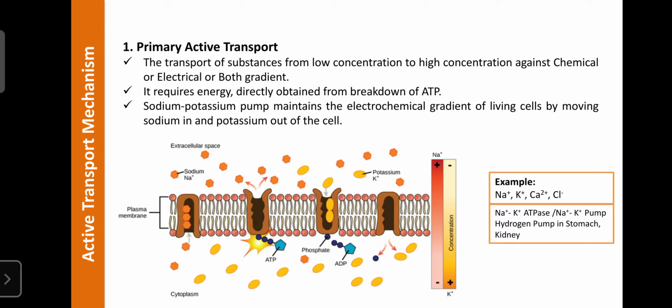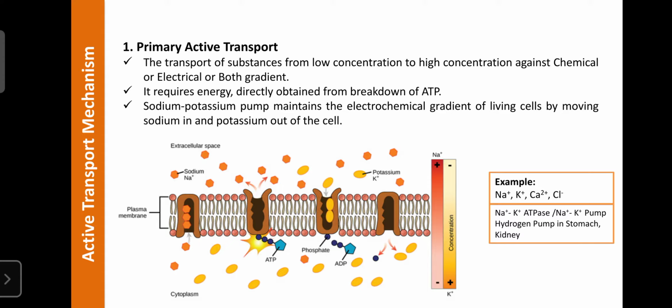certain charges are present on the molecules. Due to those charges, a positive charge molecule is always transported towards the negative environment, and a negative charge molecule is always transported towards the positive environment. So already you know the internal environment and the external environment of the cell.